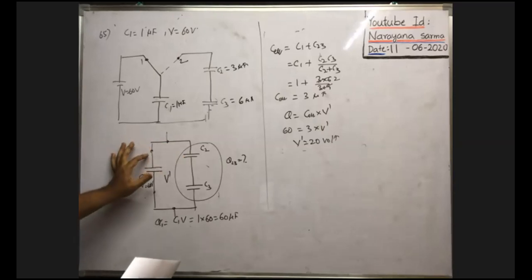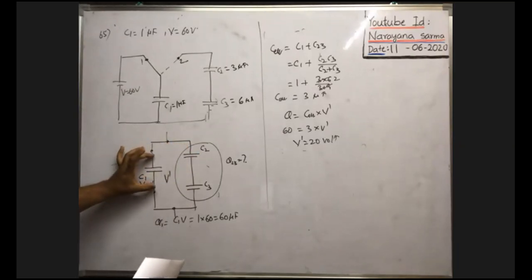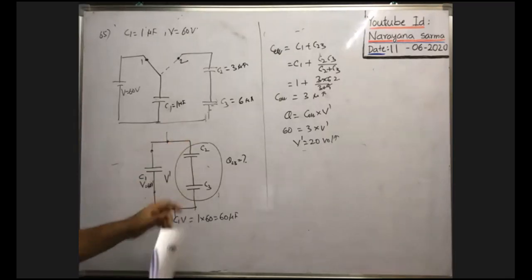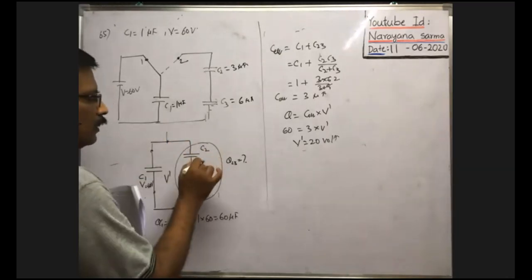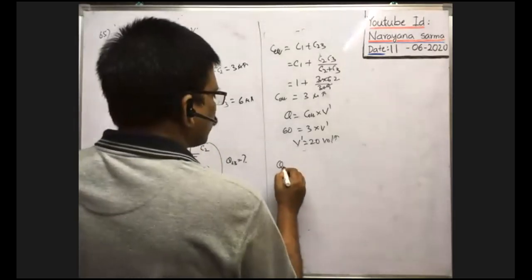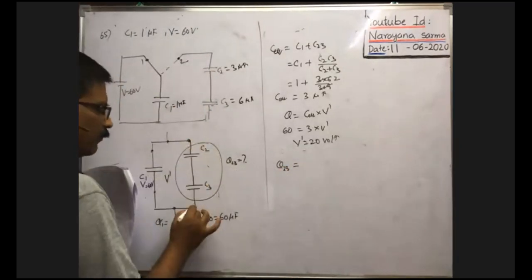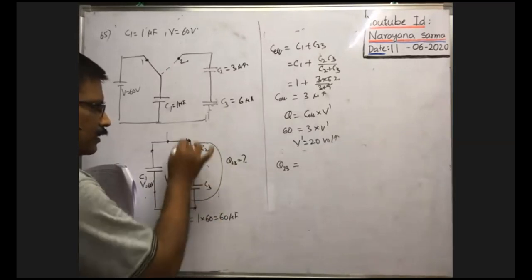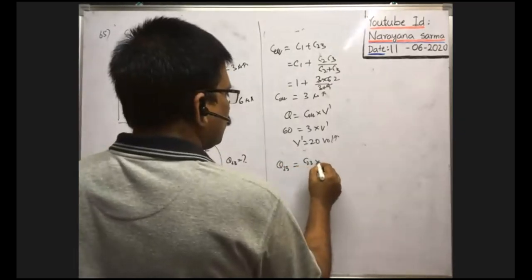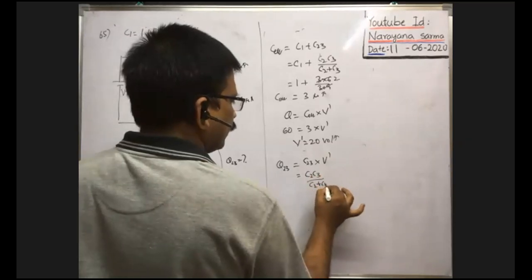So when this capacitor is connected in parallel with the series combination of these two, the potential difference across this capacitor becomes 20 volt, and across this combination is also 20 volt. Therefore, what is the sum of the charges stored in the two capacitors C2 and C3? The charge stored in 2 and 3, Q23, with effective potential difference V dash across them, is the effective capacitance C23 into V dash, that is C2 C3 by C2 plus C3 into V dash.